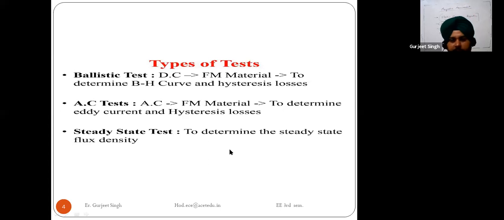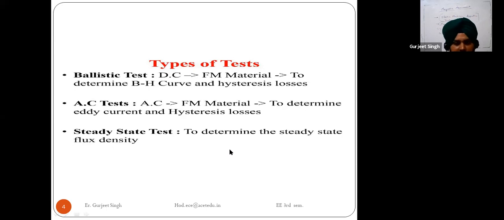Again, I am briefing you. The first point is that we are measuring the BH curve and the hysteresis losses. The second point is that we are using the DC supply, the direct current, to provide the magnetic motive force.